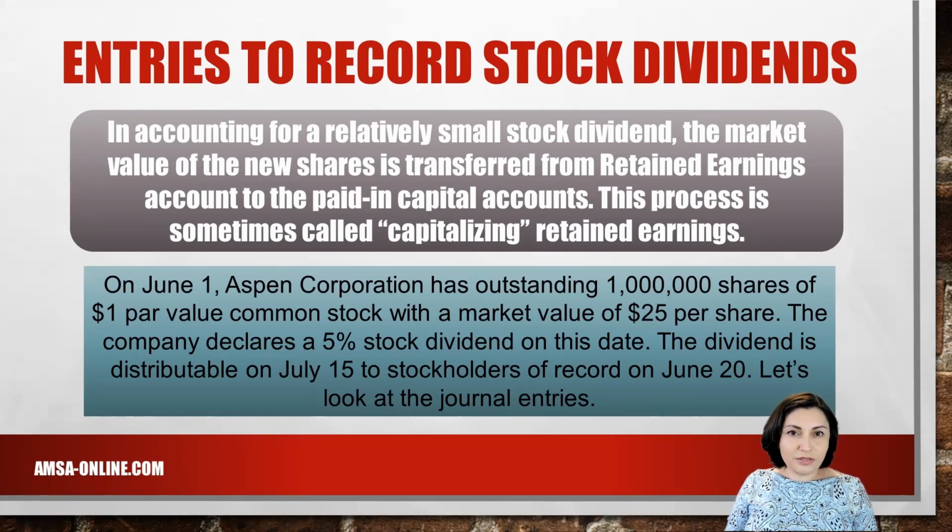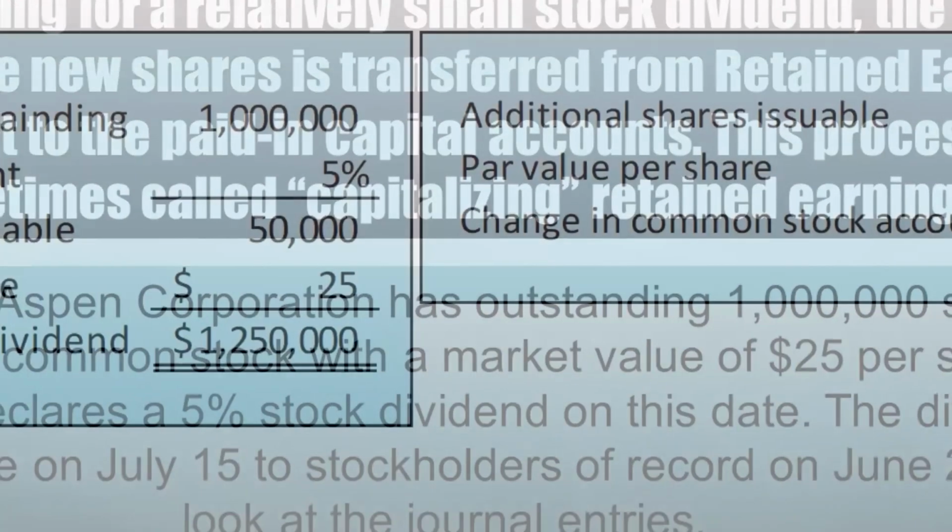On June 1st, Aspen Corporation has outstanding 1 million shares of $1 par value common stock with a market value of $25 per share. The company declares a 5% stock dividend on this date. The dividend is distributable on July 15th to stockholders of record on June 20th. Let's look at the journal entries.